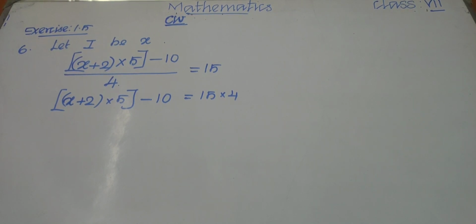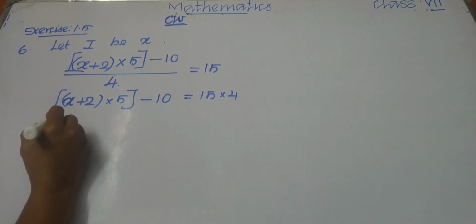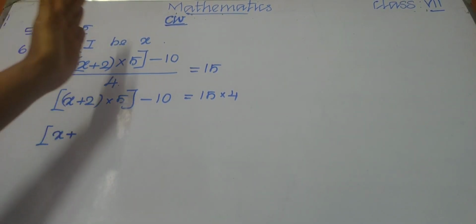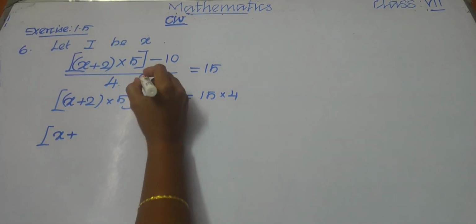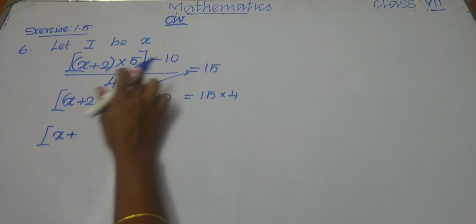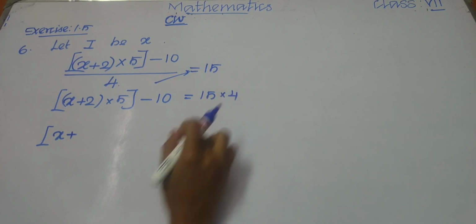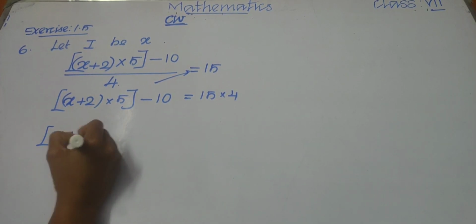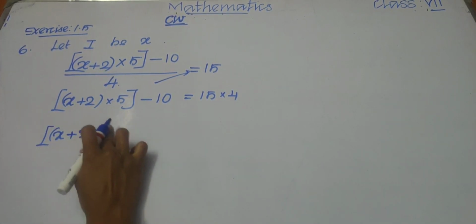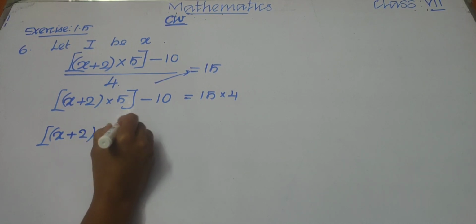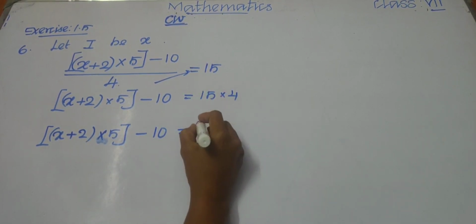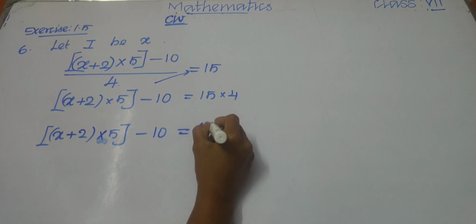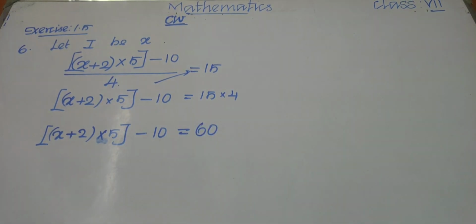The left hand side stays the same; we are simply cross multiplying and getting 15 into 4. So (x plus 2) into 5 minus 10 equal to 60. Write 60 here, children.